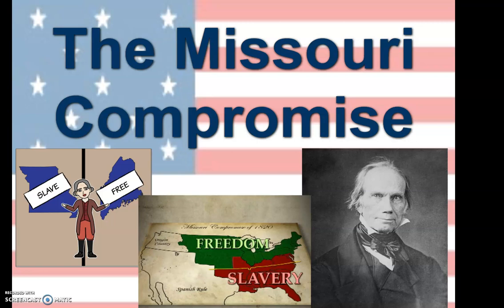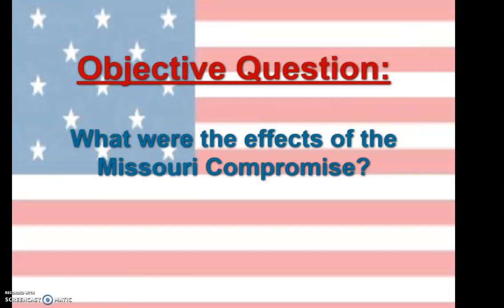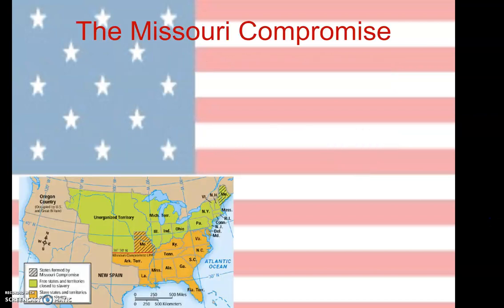Hello, everybody. Today we're talking about a very important element of United States history leading up to the Civil War, a compromise referred to as the Missouri Compromise. So we see here in our bottom right, Henry Clay, and of course he's here because remember, he's involved in literally everything. All right, our objective question today: what were the effects of the Missouri Compromise?